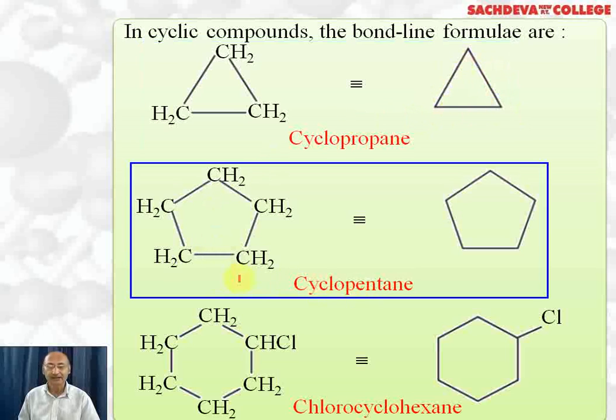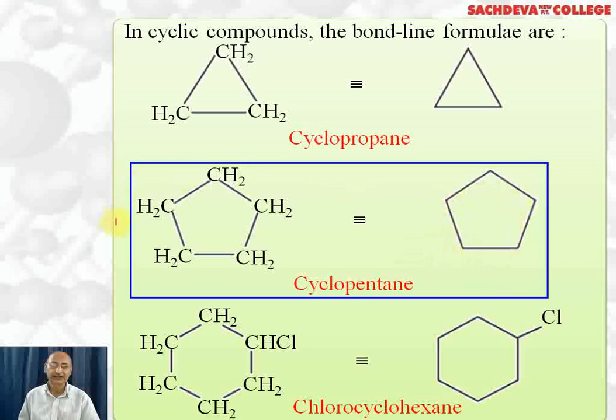Same way we write cyclopentane. In cyclopentane we have 5 carbon atoms which are at the corners of the pentagon. Each carbon has 2 hydrogen to make them tetravalent, and this can be represented by a pentagon, meaning there are 5 carbon atoms, 5 single bonds between carbon and carbon, and each carbon is forming 2 single bonds with hydrogen atoms.